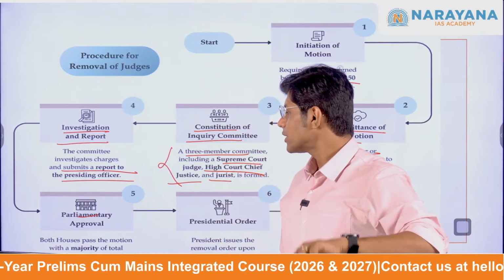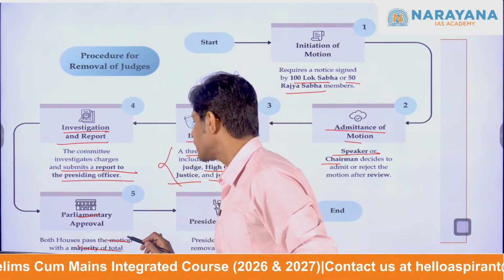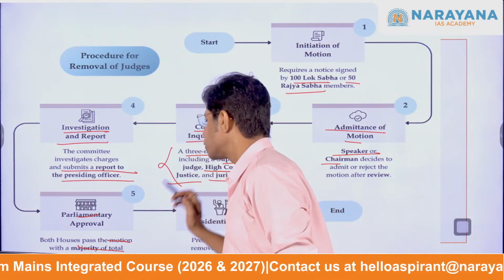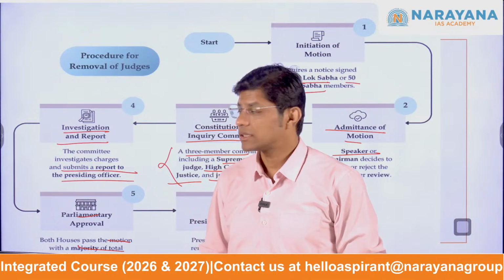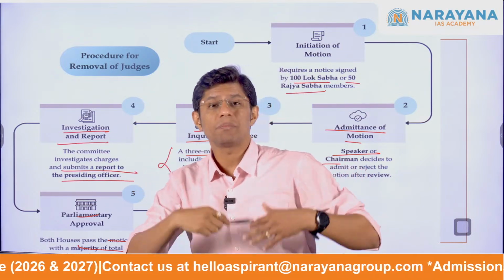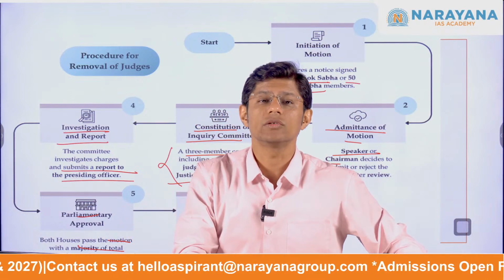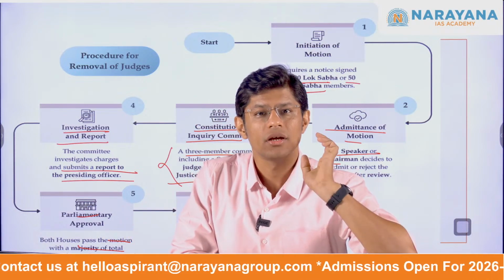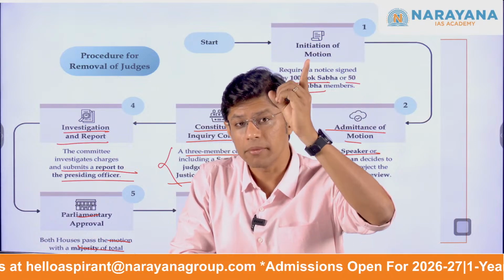Parliamentary approval. Now both the houses pass the motion with the majority of total membership and two-thirds. Once the report is submitted to the presiding officer, the presiding officer will place the report before the house. Now the house has to vote. The majority required is special majority.